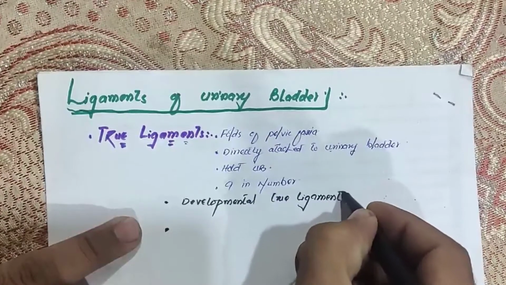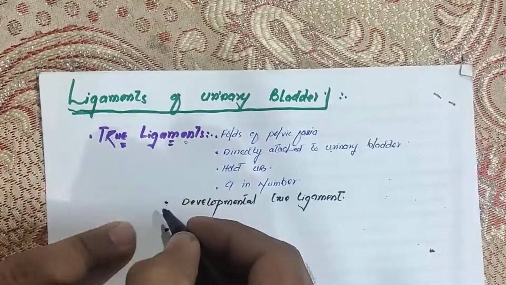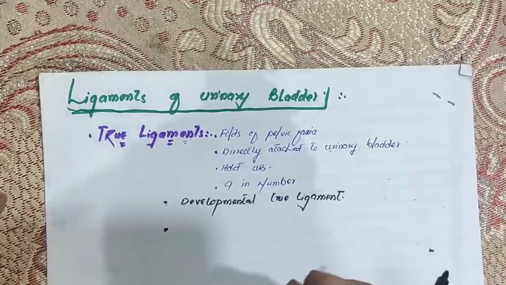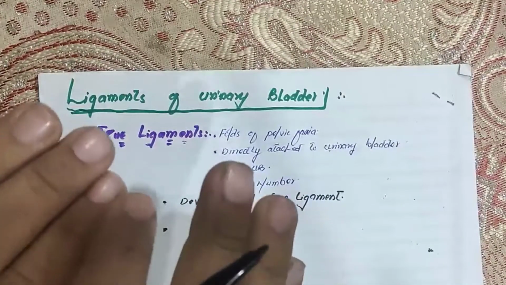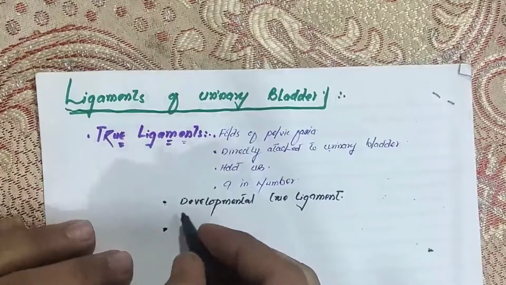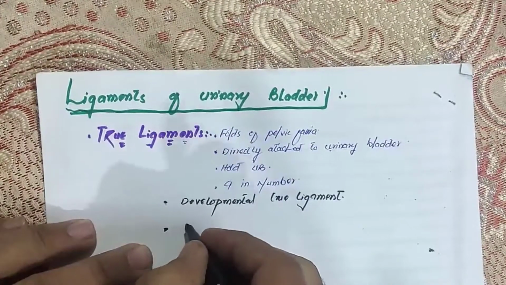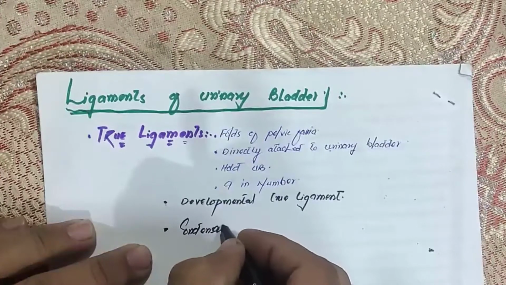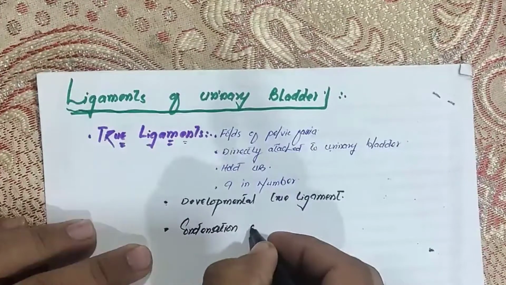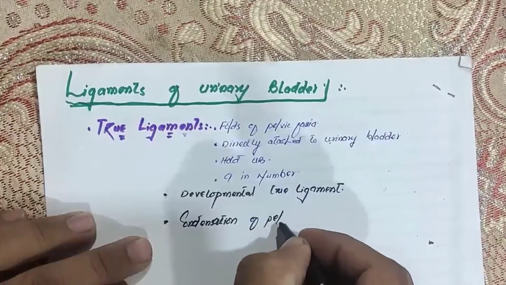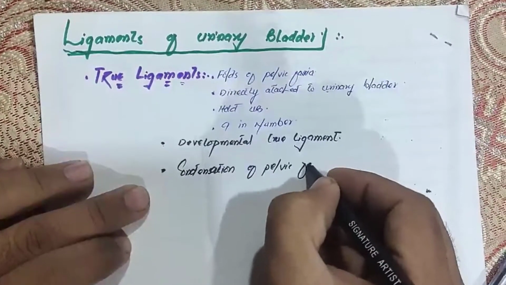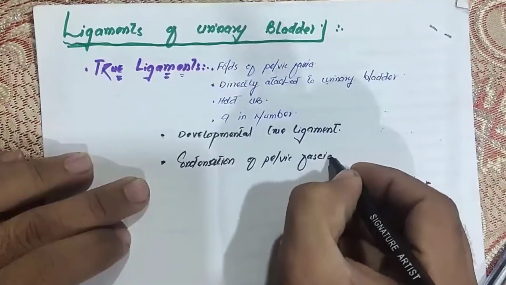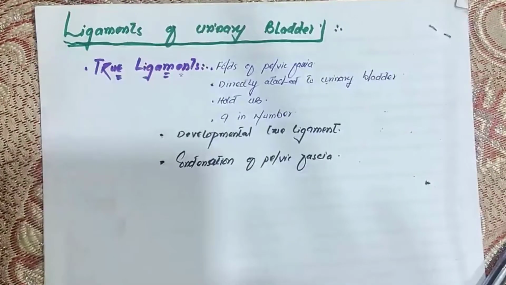Okay, and the second class are those ligaments which are formed by the folds of the pelvic fascia, right? We say they are the condensation of pelvic fascia, right? So true ligaments are divided into two classes.